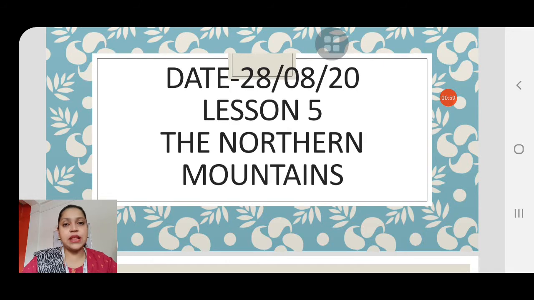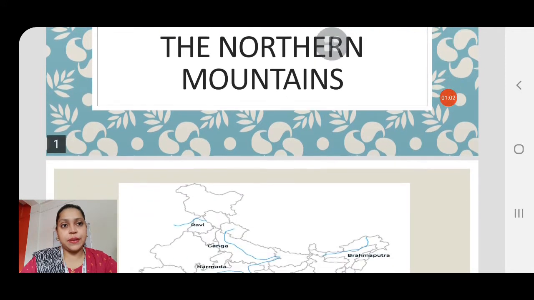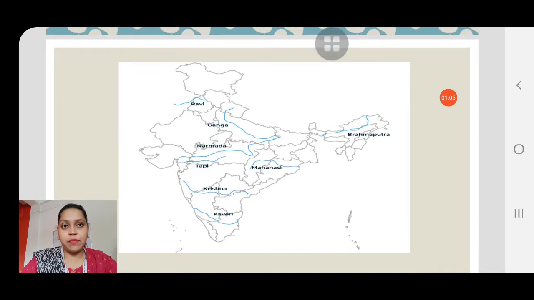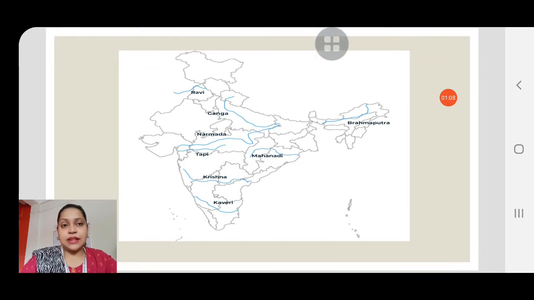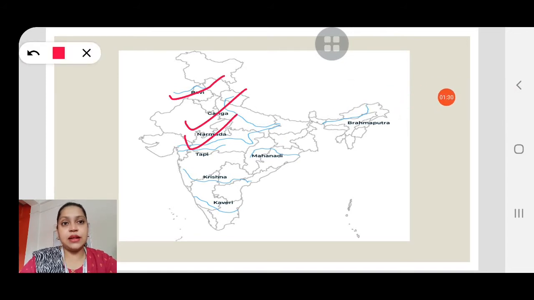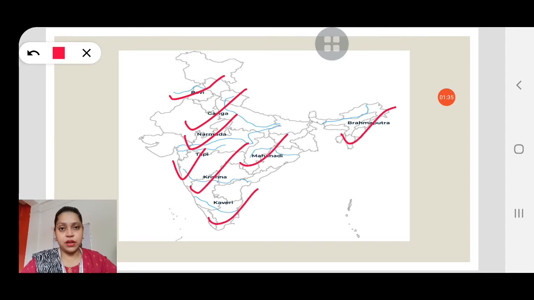Before I begin with the lesson, I would like to show you the map of India, and here you can see the various rivers. These rivers are very important. You have to learn them. This is the same map which I have shared with you in the Google Classroom. The very important rivers are Ravi, Ganga, Narmada, Tapti, Mahanadi, Krishna, Kaveri and Brahmaputra. All of you study this map properly.